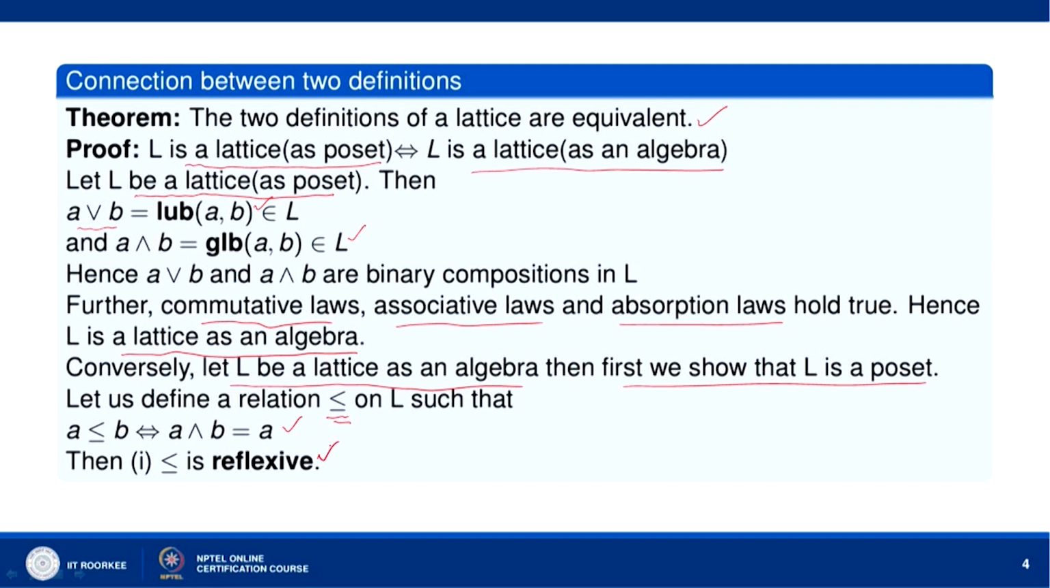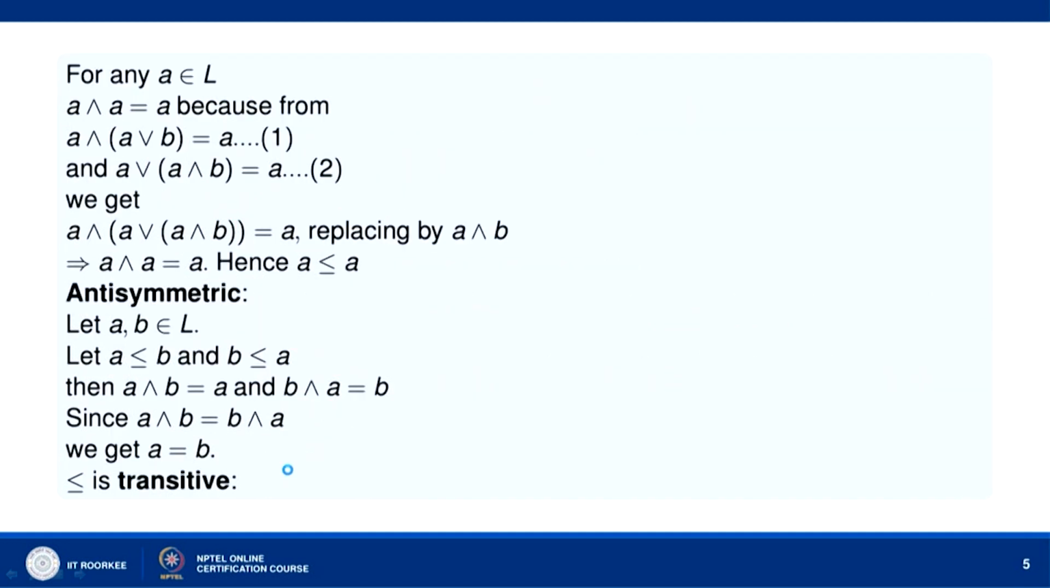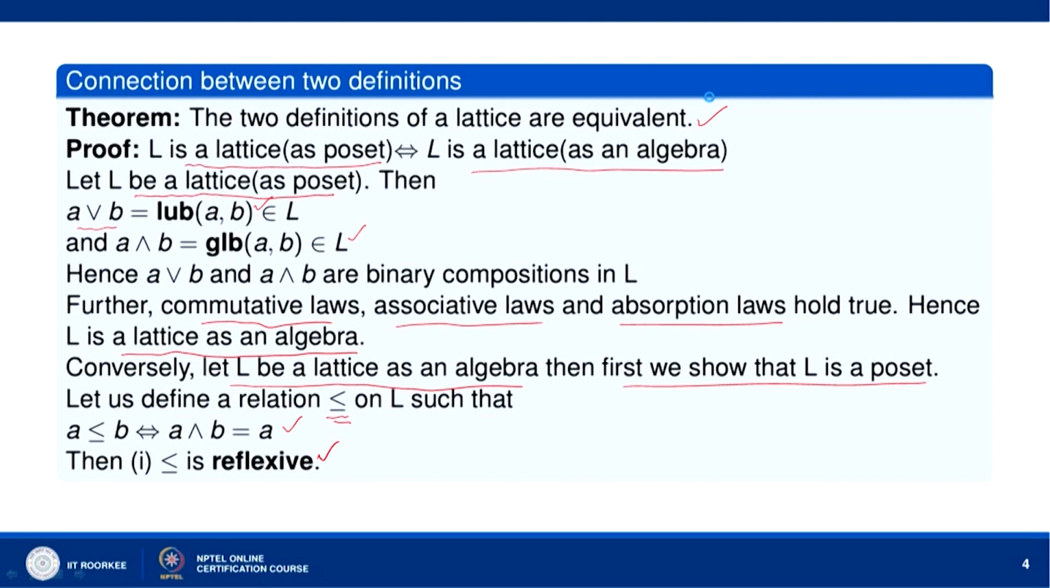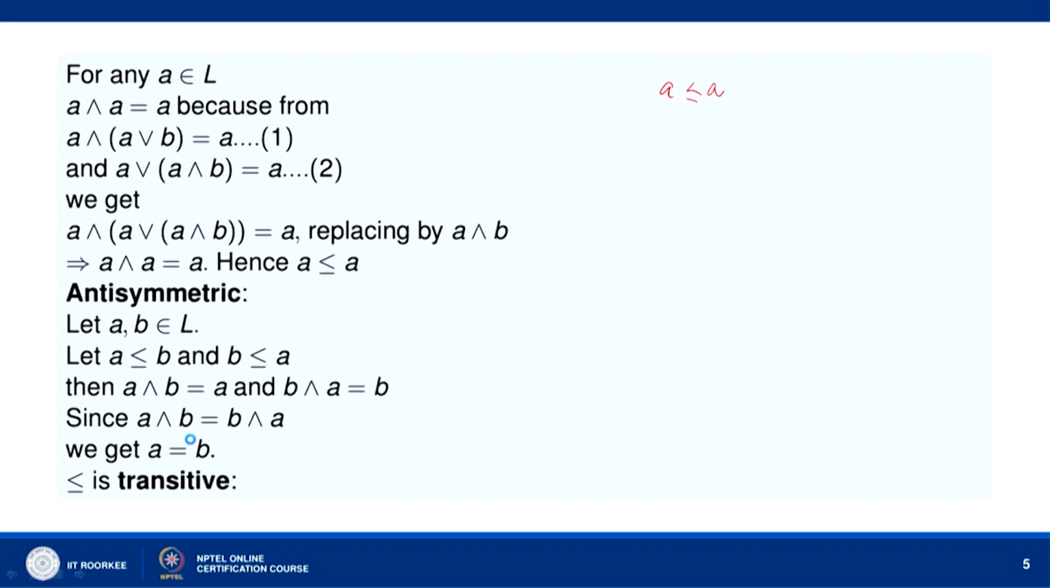So, we show that this precedes relation defined on L is reflexive. Let us see how we prove that it is reflexive. In order to prove that it is reflexive, we have to show that A precedes A. A precedes A means we have to show that A meet A equals A.